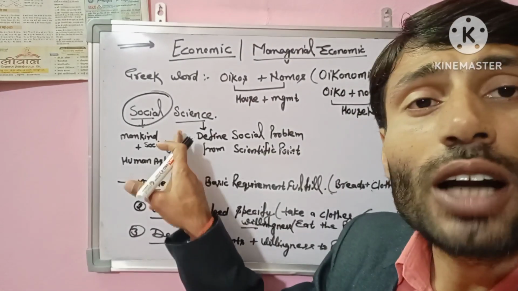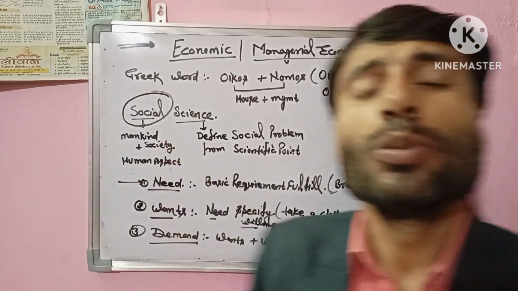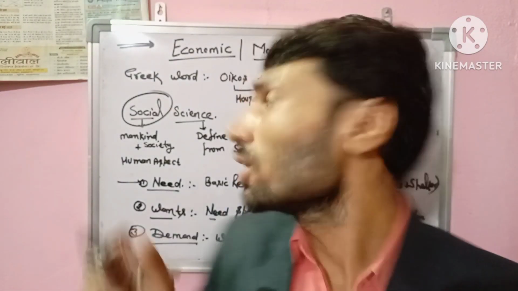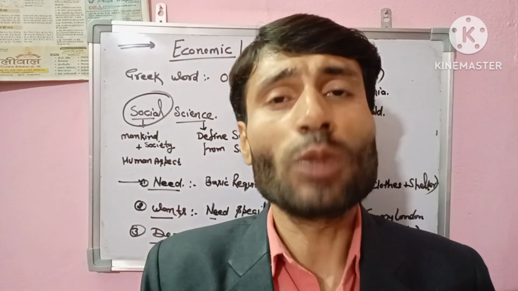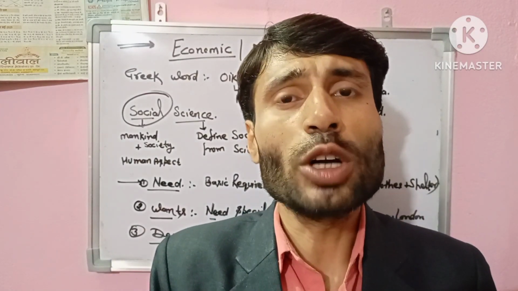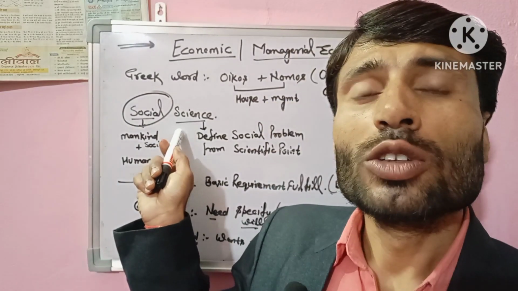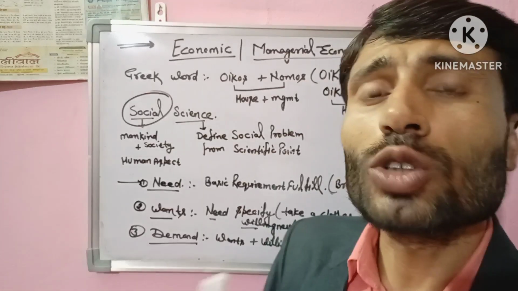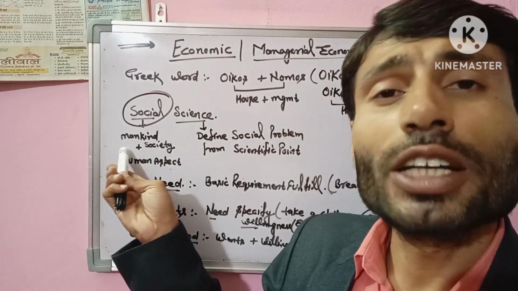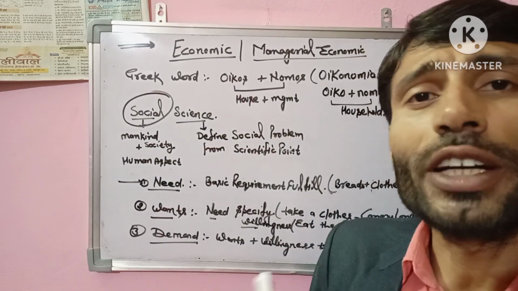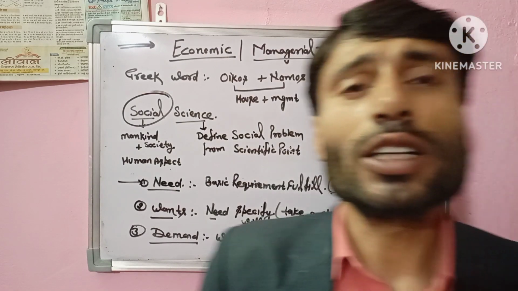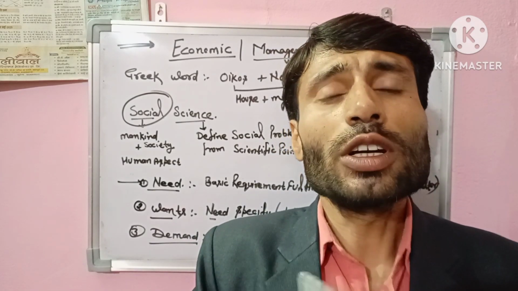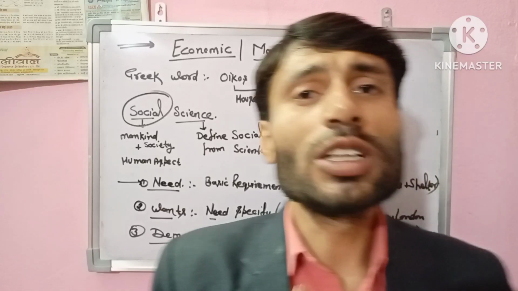So, combining the two, economics is a social science because it studies mankind and the human aspect in society, and it defines human and social problems from a scientific point of view.